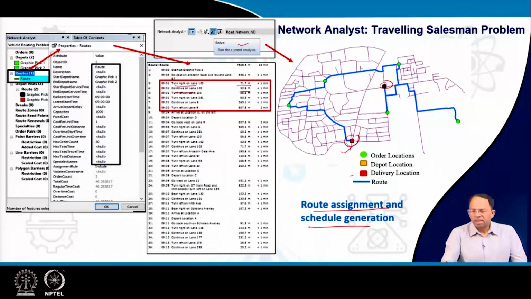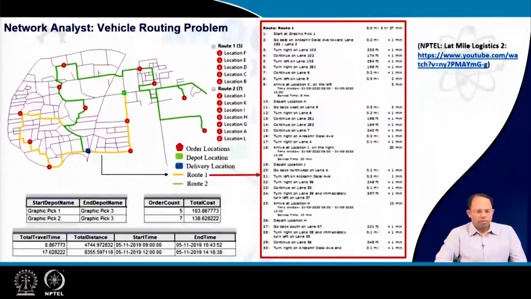This shortest route is basically a combination of multiple shortest paths among these particular collection points, and the sequence or the order in which I should go to these points gives me the shortest route, which is done via the traveling salesman problem. The vehicle routing problem is just a variant of the traveling salesman problem where we can have multiple routes. Multiple routes could be assigned to multiple vehicles, or one vehicle can also do these multiple routes at different times of the day. Here also you can see the solution.